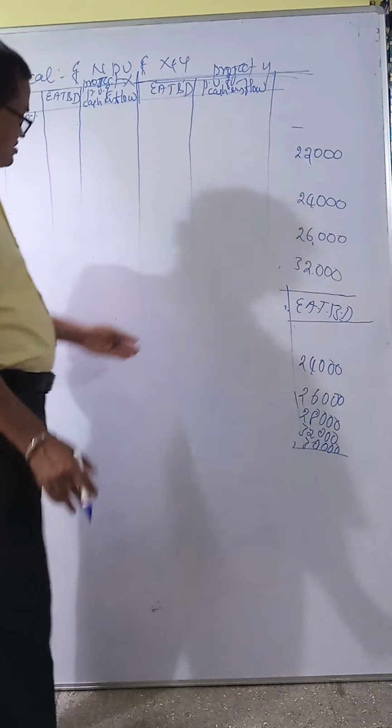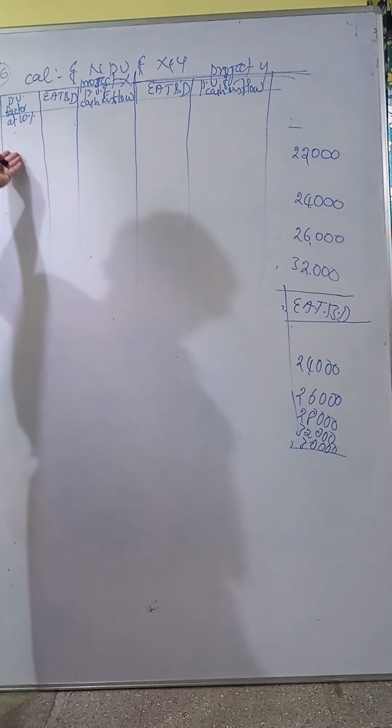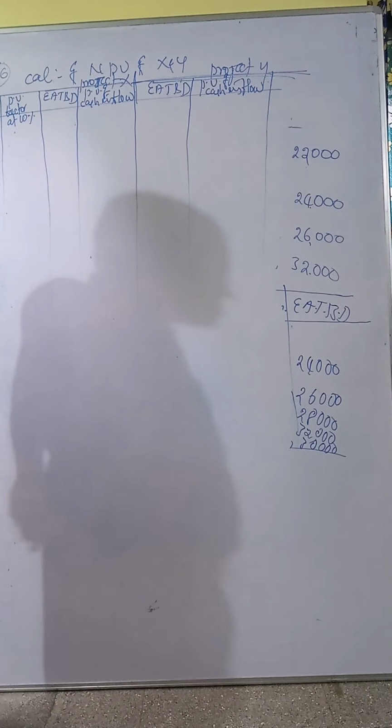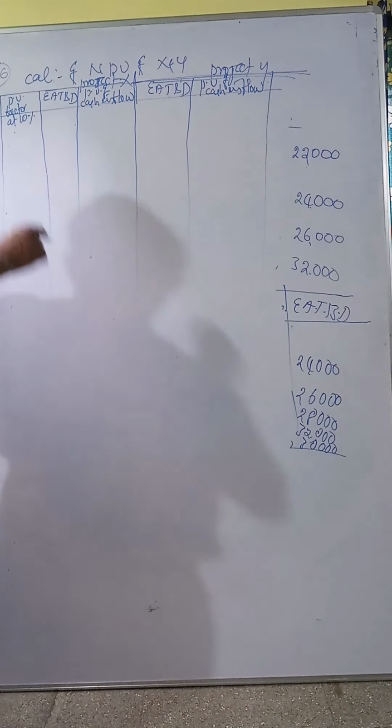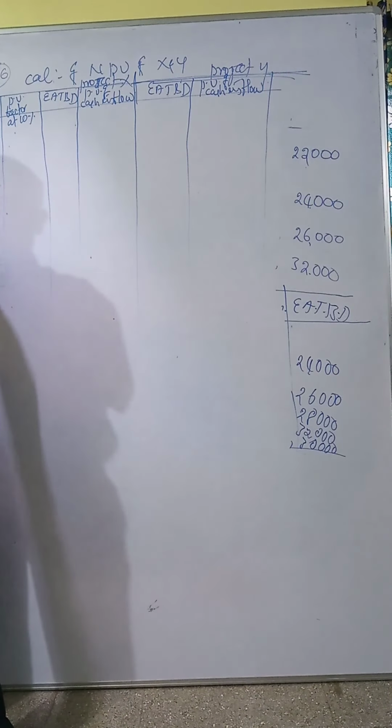Then for Y project you write the same, but these two columns are common. That's why we can reduce the tables. Here 1, 2, 3, 4, 5.